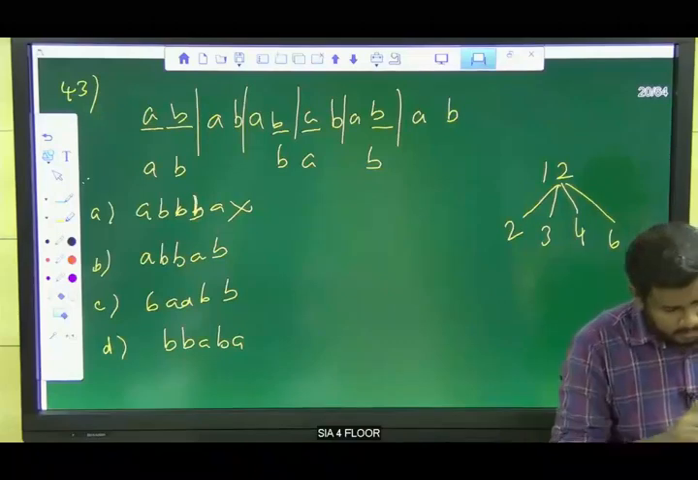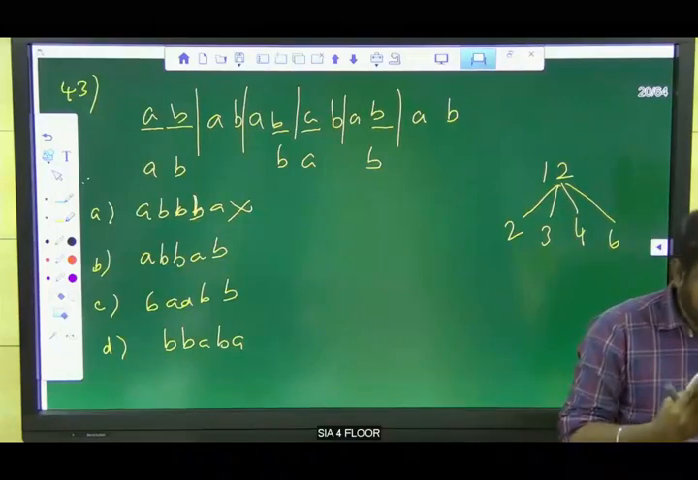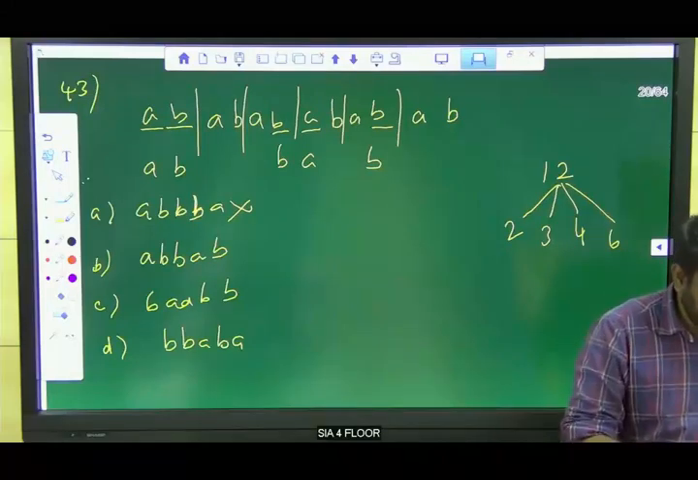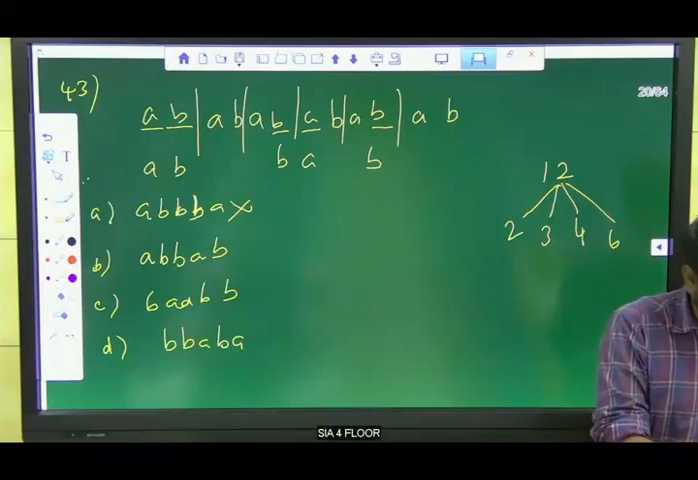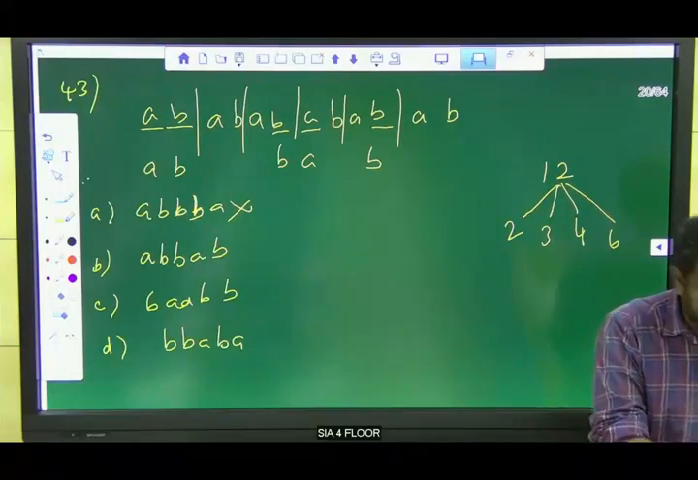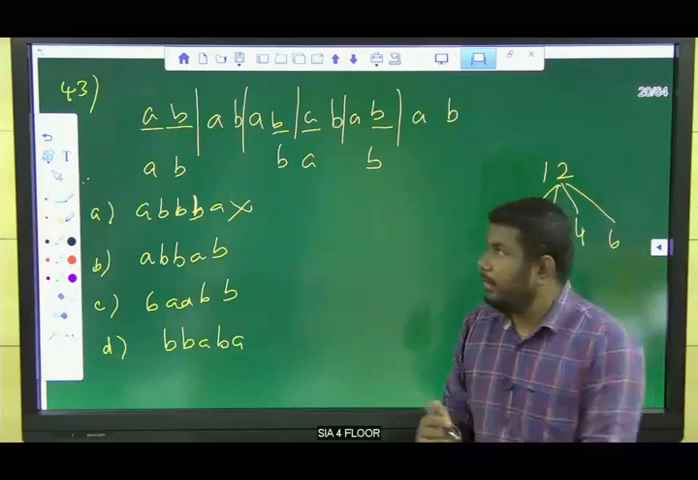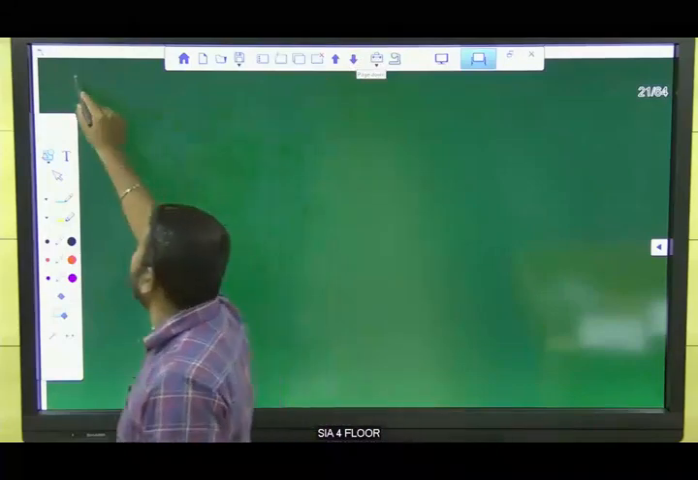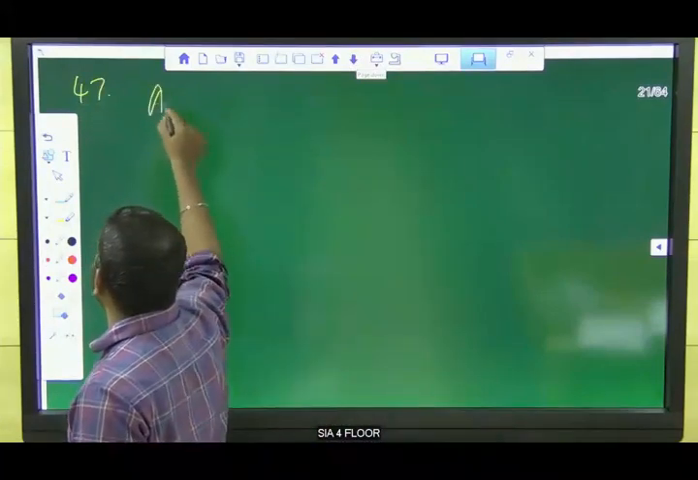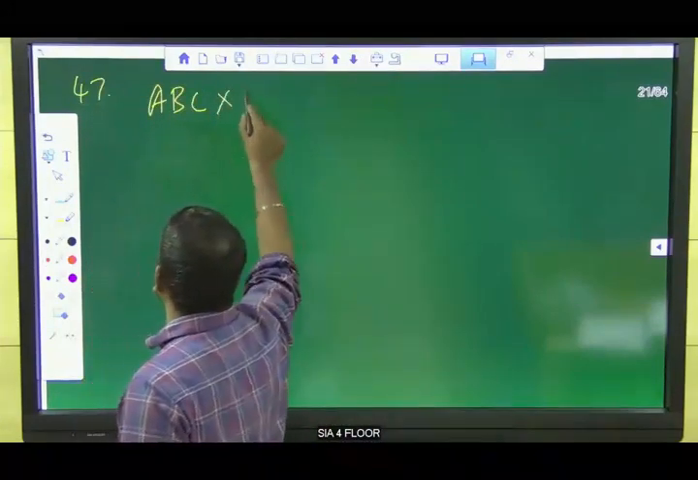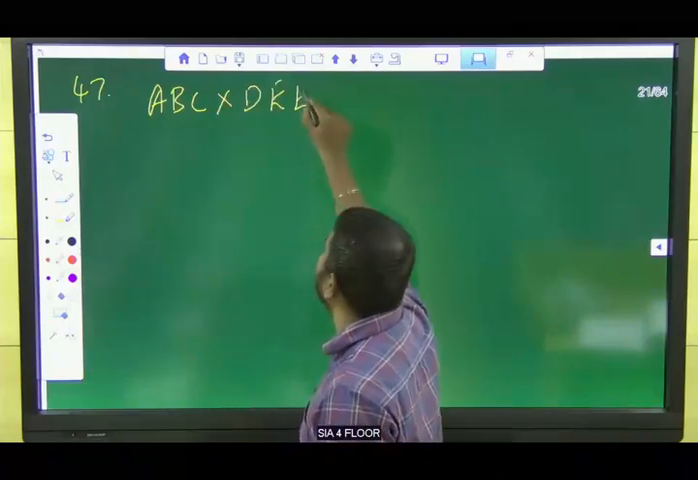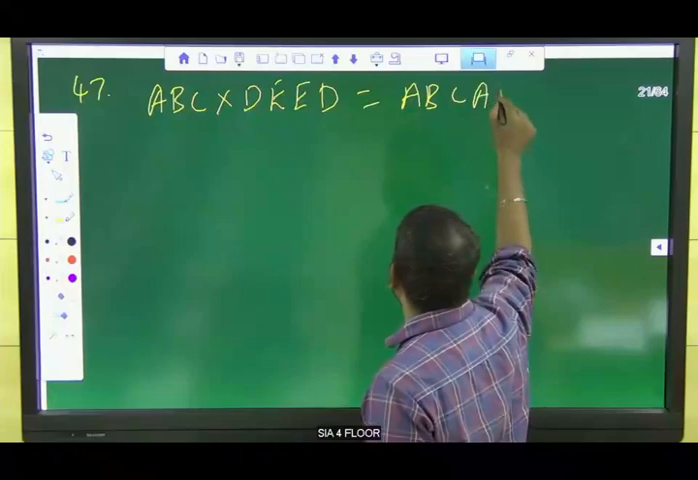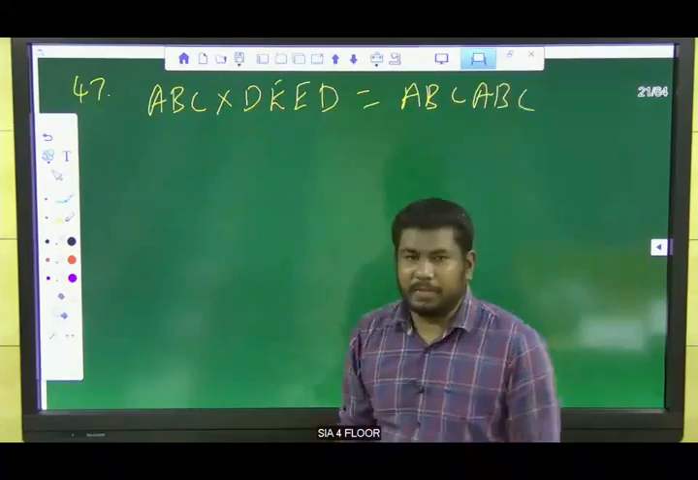So now you can solve the 44th, 45th, 46th. We have already solved more questions here. So take question number 47. ABC into DED is equal to ABC ABC. It's very easy actually.